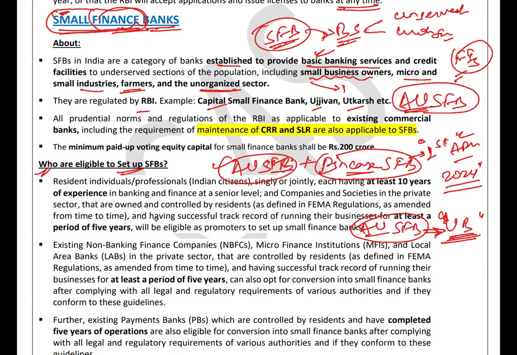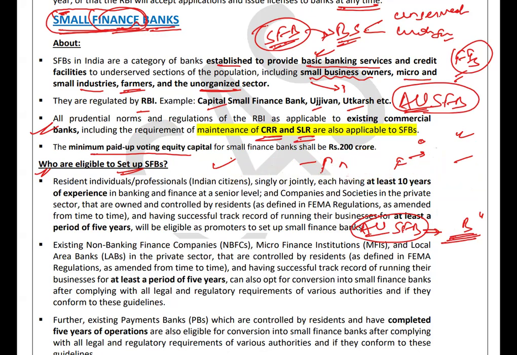Small finance banks also need to maintain the minimum cash reserve ratio as well as liquidity ratios as applicable to them. And the minimum paid up voting equity capital shall be 200 crore for small finance banks.